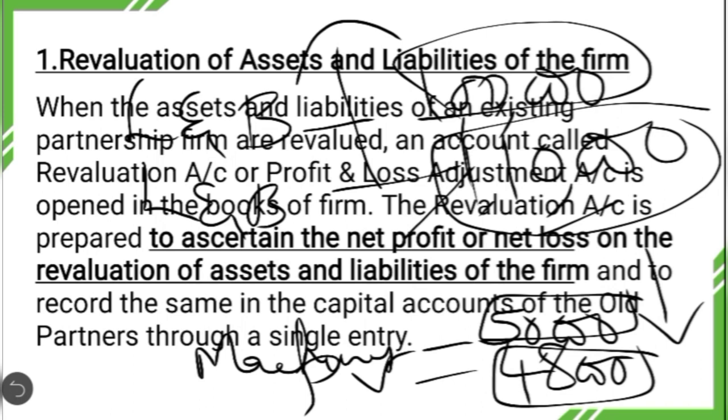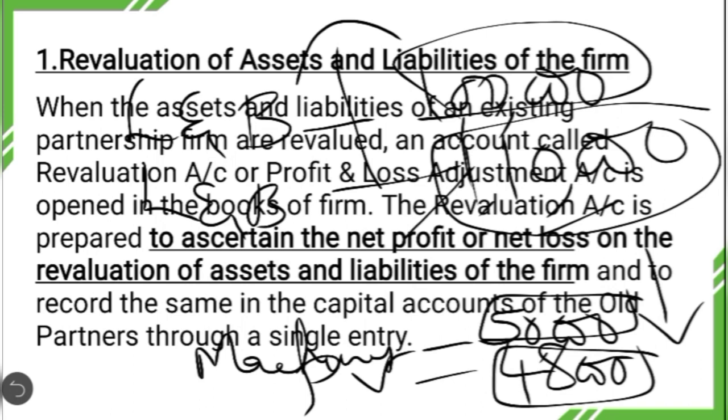Ultimately, after recording all these transactions, the increase in the value of assets, decrease in the value of assets, increase in the value of liabilities, and decrease in the value of liabilities, they want to know whether there is a net profit or net loss on the revaluation of assets and liabilities. Whether there is a net profit or net loss on the revaluation, that will be transferred to the old partners' capital accounts in the old profit sharing ratio.